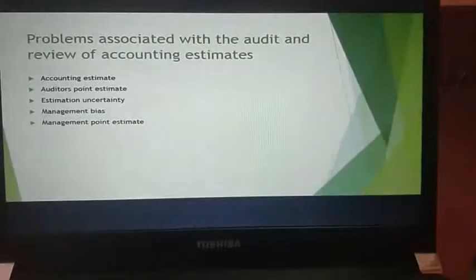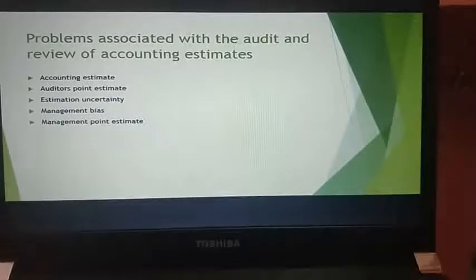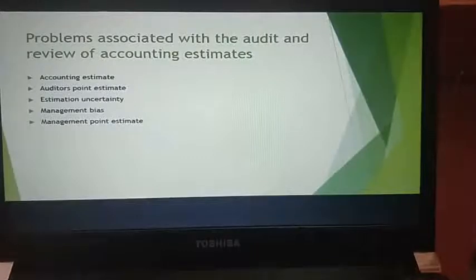Next, you have problems associated with audit and review of accounting estimates. What is happening here is that you have accounting estimates. In your accounting estimates, what you have to basically know is that there is an approximation of a monetary amount. There is money involved. This is in the absence of precise measurement. The term applies for fair value and other estimates when there is estimation uncertainty. Basically, an accounting estimate is done when there is uncertainty.